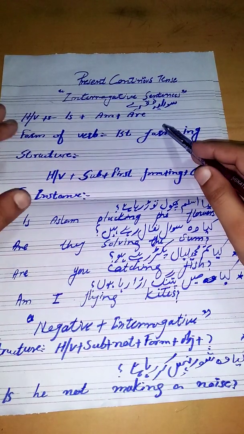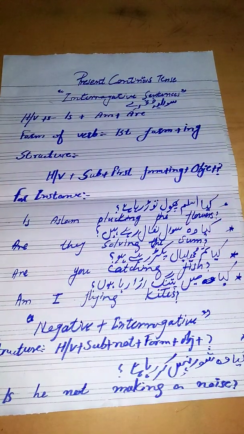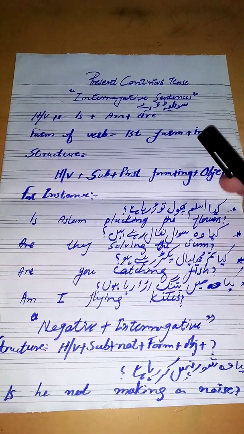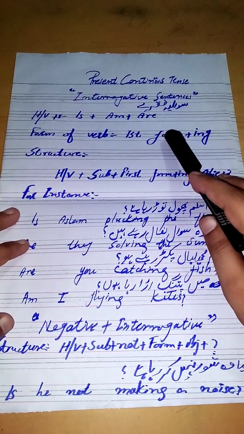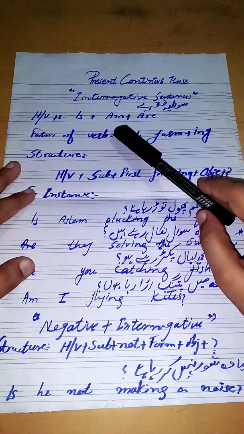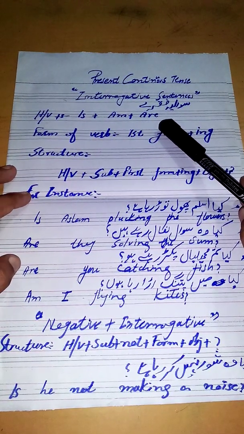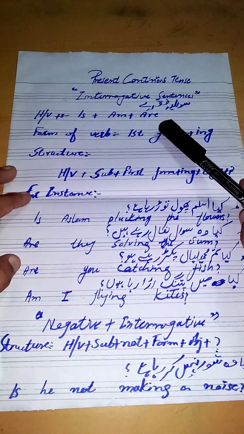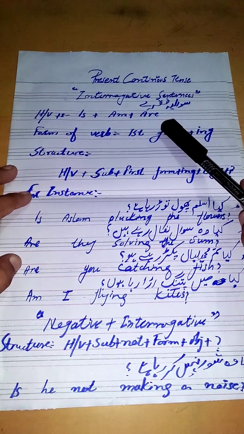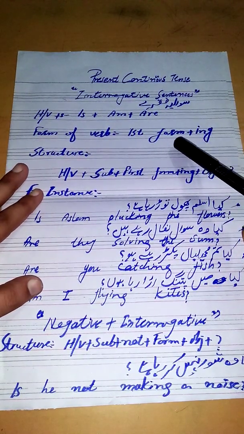So first of all, there are 3 helping verbs. As you know, how many helping verbs? 3. Is, are, am. We use is with singular, am we use with I, and are we use with plural things. Here you, they, we, these are plural. And for the next form of verb, we use the first form plus ing in present continuous tense.